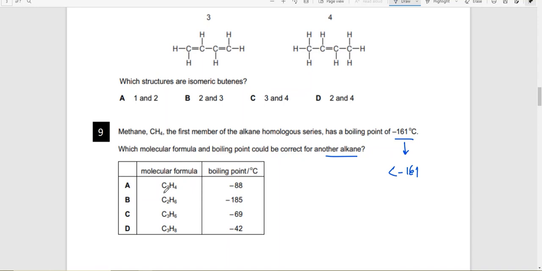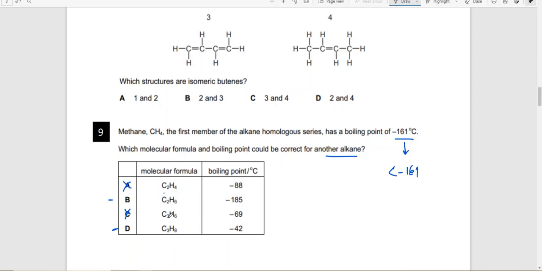So this is not an alkane because C2H6 is an alkane, not C2H4. So the answer could be this or this, because even C is not an alkane. The identity of an alkane is that the number of hydrogen atoms is twice the carbon atoms plus 2.